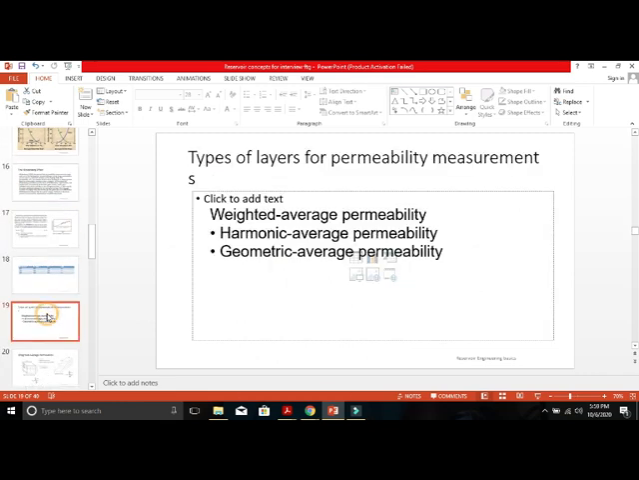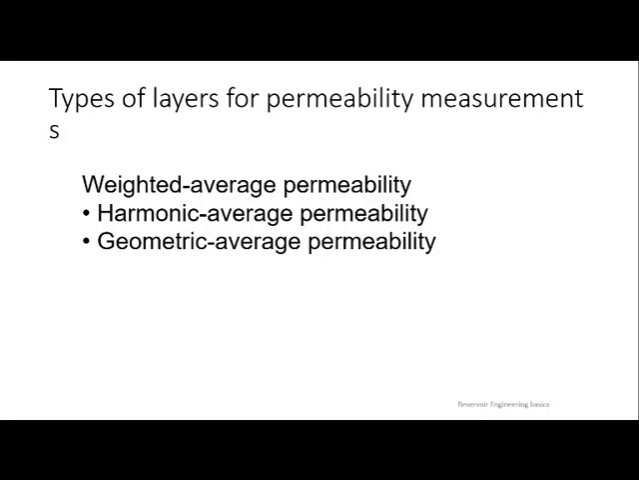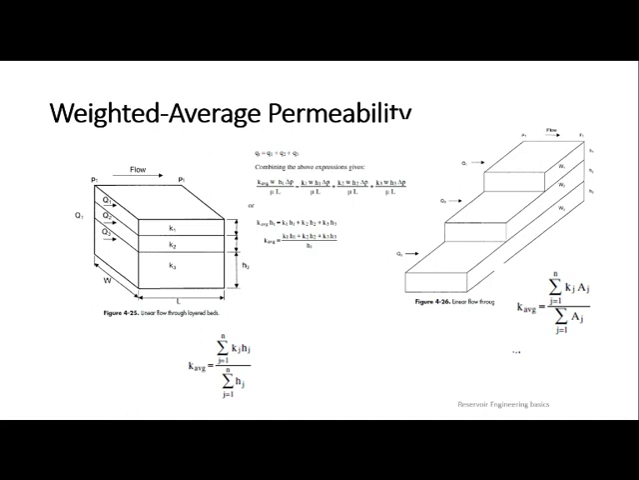Okay, let us go into the next topic, that is types of layers for permeability measurement. You are going to measure permeability when the layers are arranged in different directions. So let us go into that. First one is weighted average, then harmonic and geometric. For weighted average, we have different types of arrangement of layers. Here the layers are arranged in a parallel way, not a series way.